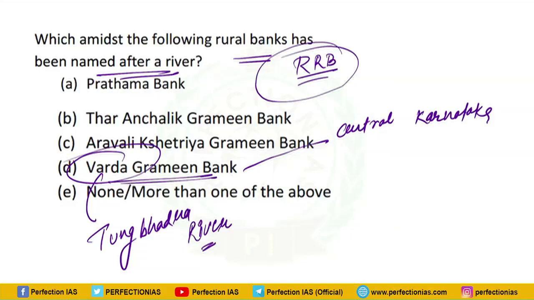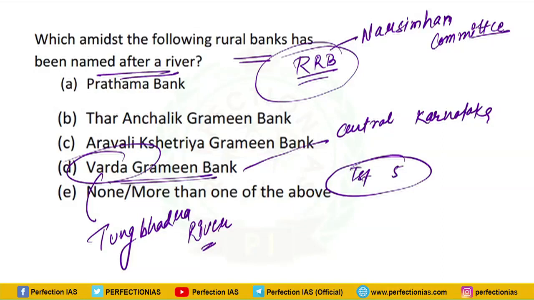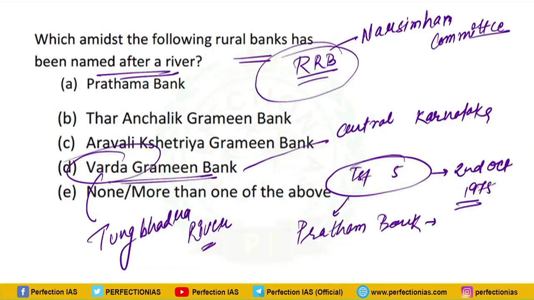Now this Varada Gramin Bank is part of RRB, Regional Rural Bank. So RRBs were set up on the recommendation of the Narasimham Committee, and the first 5 RRBs were set up on the 2nd of October in 1975. Out of these, first was Pratham Bank. It was the first RRB, and it was situated in Uttar Pradesh. Headquarter was in Moradabad.